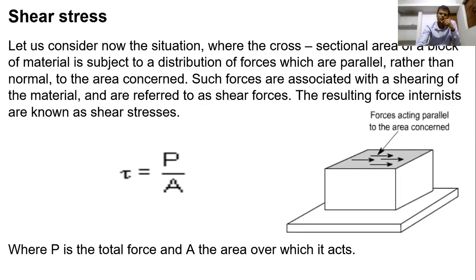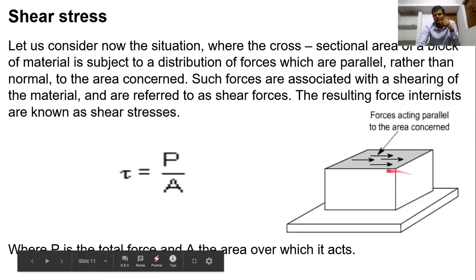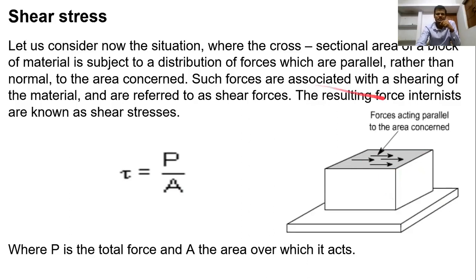To understand shear stress, let us consider the situation where, as you can see in this figure, a block of material is subjected to a distribution of forces which are parallel rather than normal.